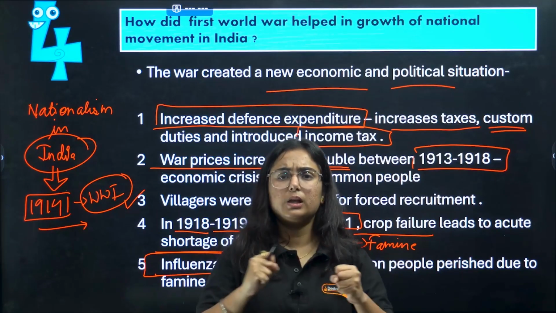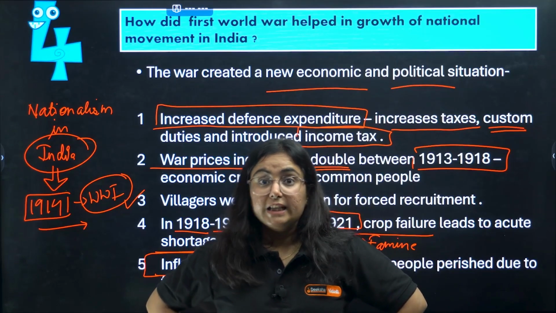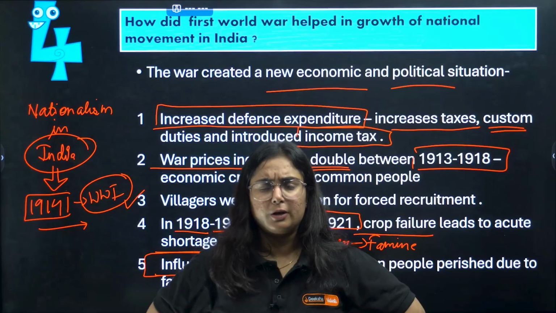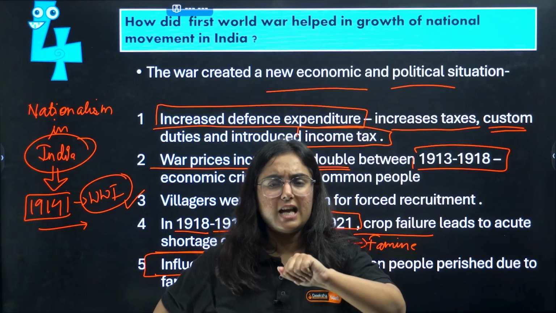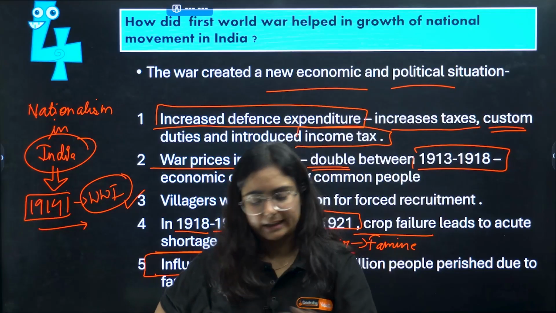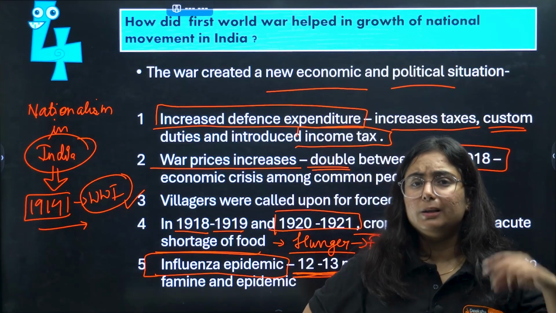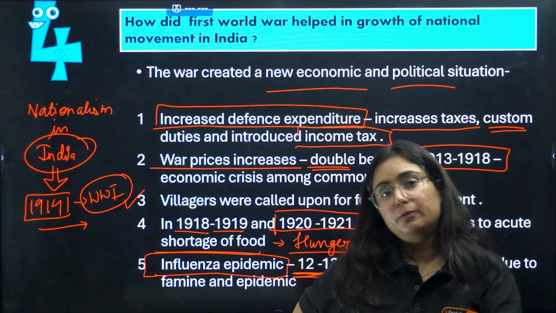Now, Indians were thinking that we have supported the Britishers in the First World War, so they will be giving us freedom after that, right? They were so positive. They were thinking that we will get freedom after this. Do you think that anything was given? Nothing. Rather, the repression was brutal. The Britishers were just making policies which were not in favor of Indians.